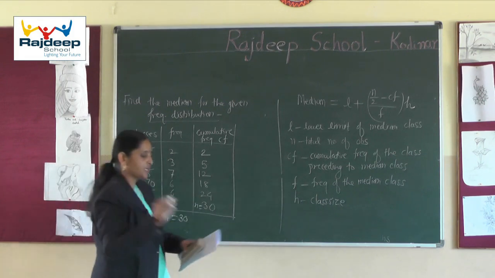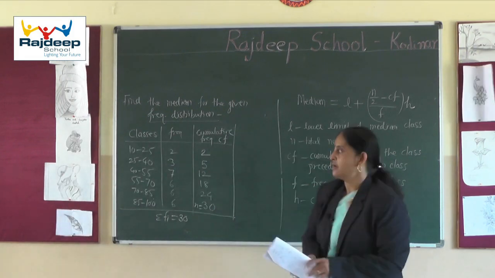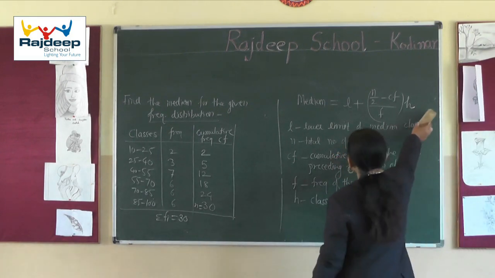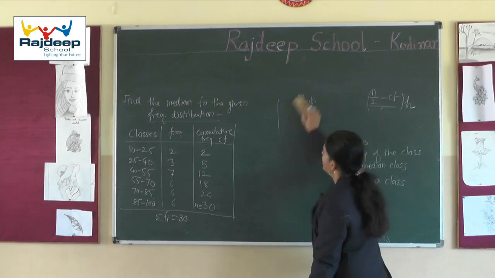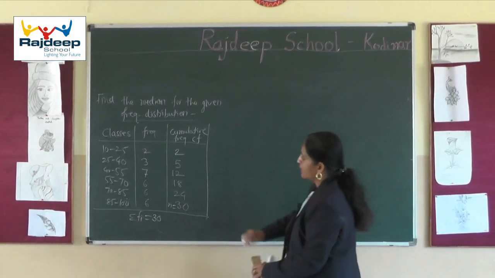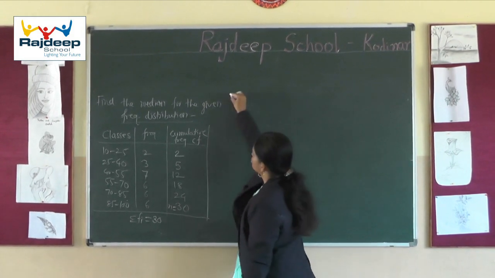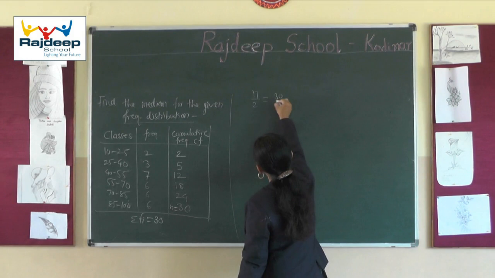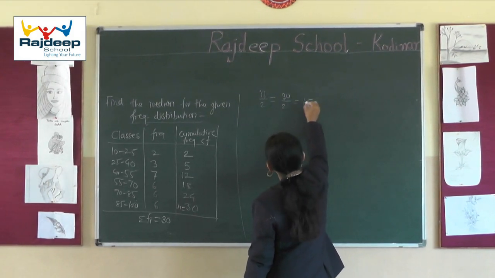Now our duty is to get the median class. How to get the median class? First we calculate n by 2. N is 30, so n by 2 is 30 divided by 2, which is 15.